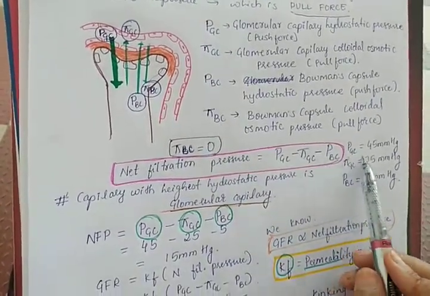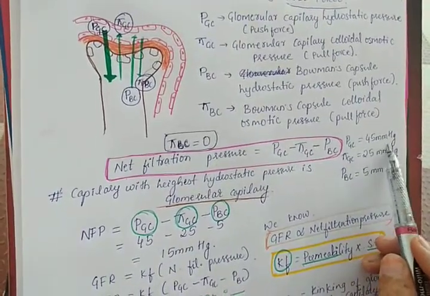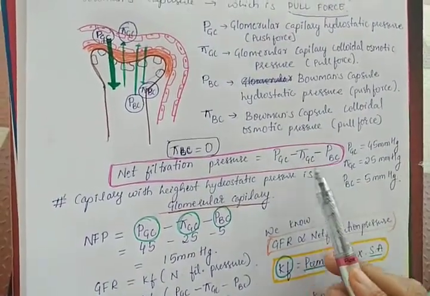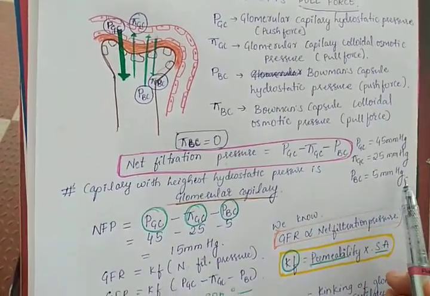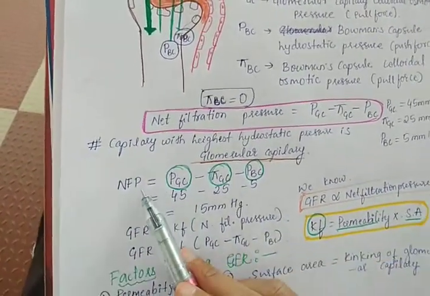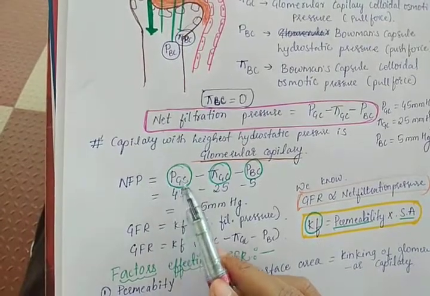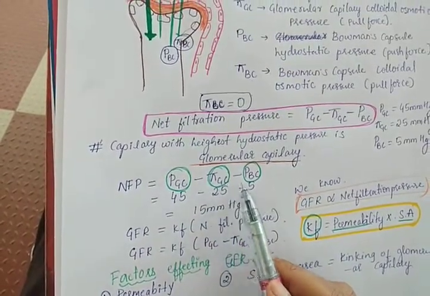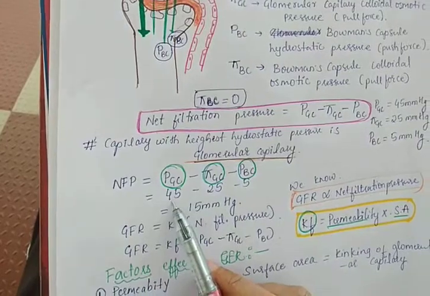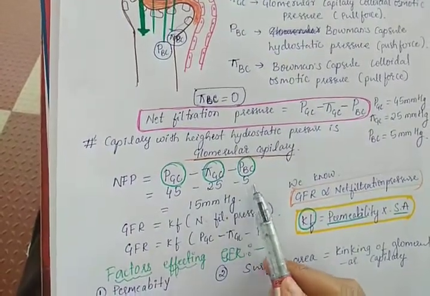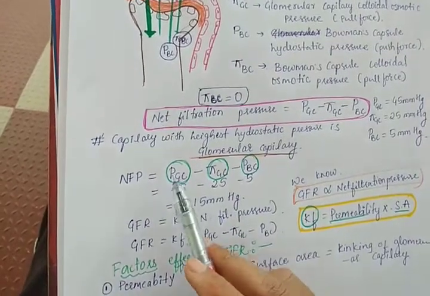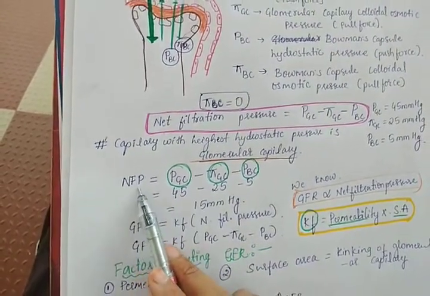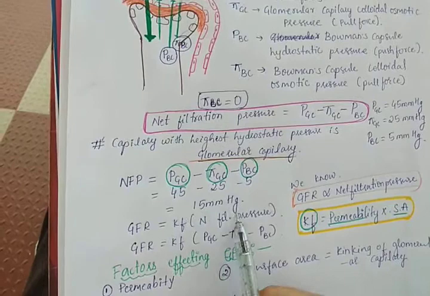As we know, PGC is the highest, that is 45 mm of Hg, PiGC will be 25 mm of Hg, and PBC will be 5 mm of Hg. Now the net filtration pressure will be PGC minus PiGC minus PBC, that is 45 minus 25 minus 5, that is 15 mm of Hg. Now we came to the conclusion that the net filtration pressure is 15 mm of Hg.